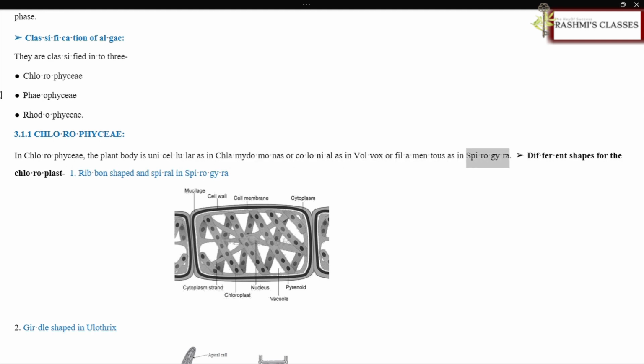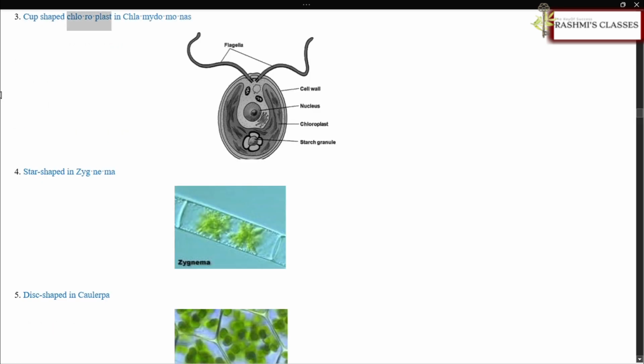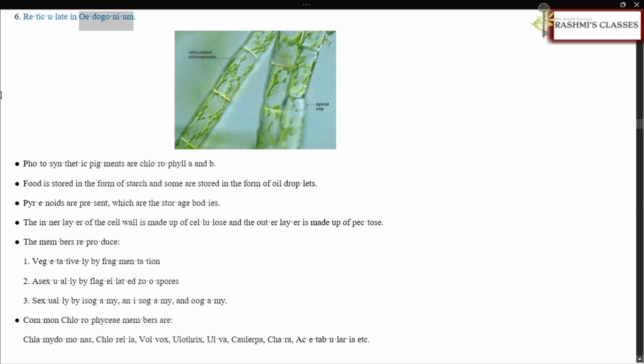in Spirogyra. Different shapes for the chloroplast: 1. Ribbon-shaped and spiral in Spirogyra. Girdle-shaped in Ulothrix. Cup-shaped chloroplast in Chlamydomonas. Star-shaped in Zygnema. Disc-shaped in Caulerpa. Reticulate in Oedogonium.